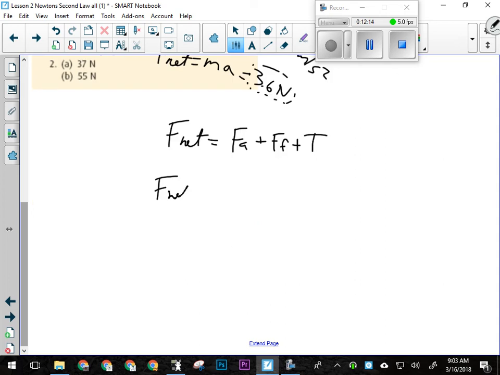F net minus FA minus the force of friction equals T. So not 55, 3.6, sorry. 3.6 minus 55 minus negative 14.7, because friction is backwards, equals the tension in the rope between the boxes, or the other force pulling back on the 10 kilogram block.